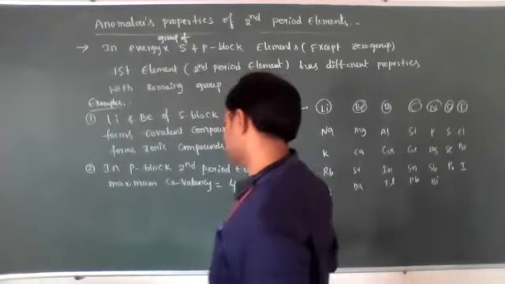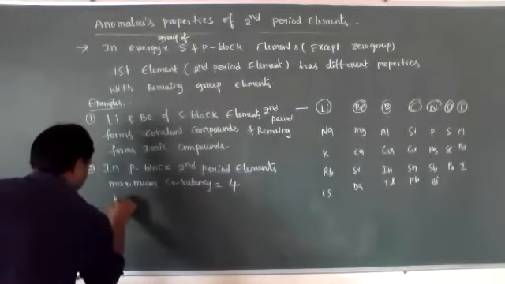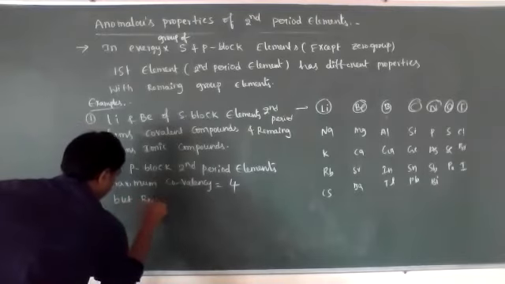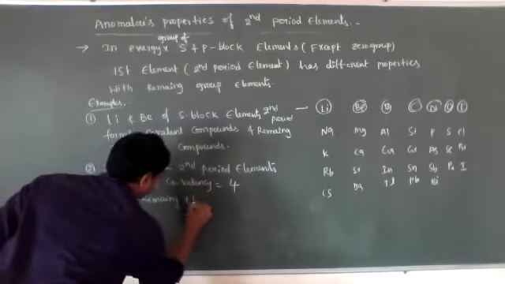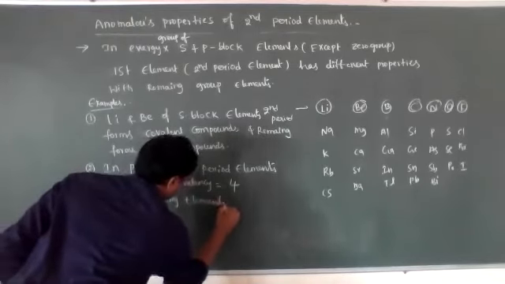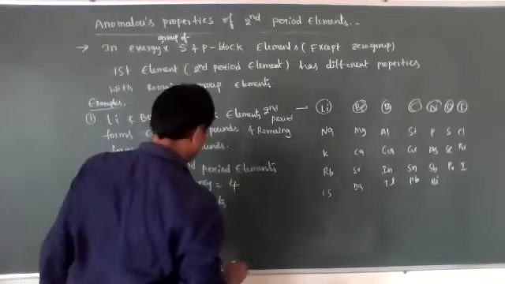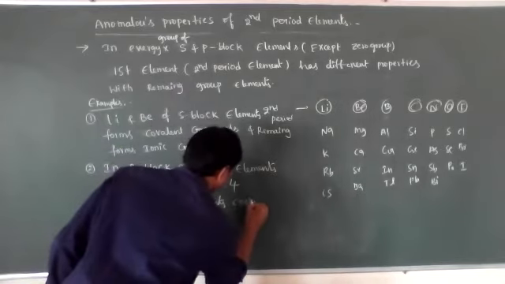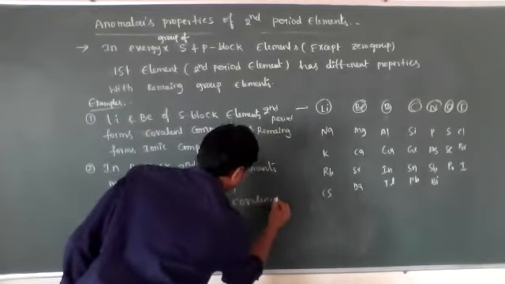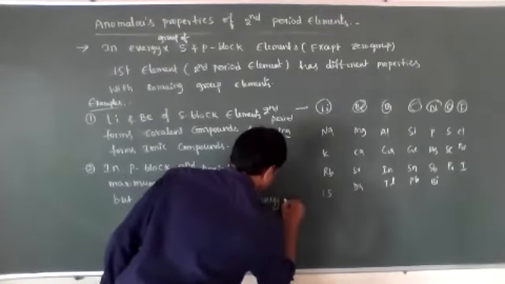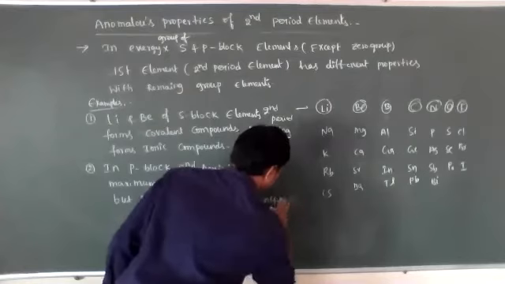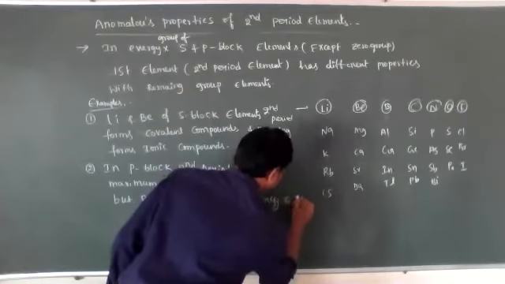But remaining elements have covalency 6 or more than 6.